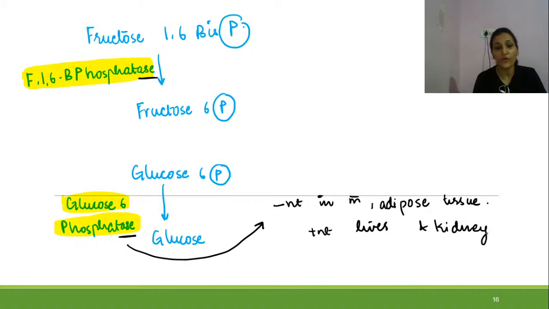So there is no formation of glucose from glucose 6-phosphate in the muscles and adipose tissue, and this type of reaction occurs in liver and kidney, right? Thus free glucose is produced in liver and kidney.